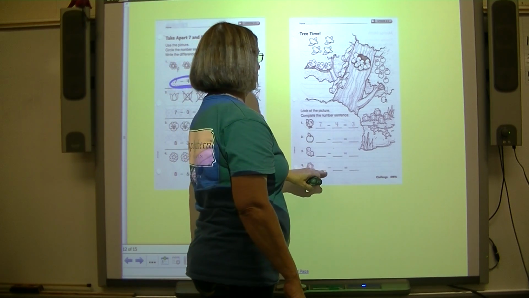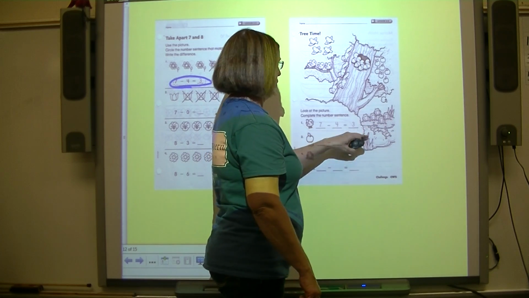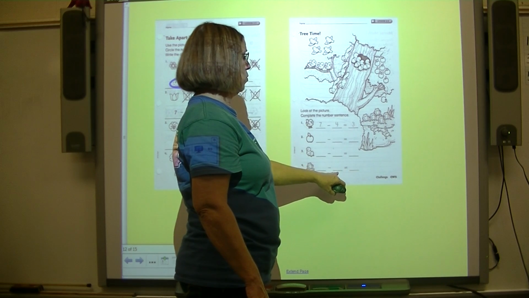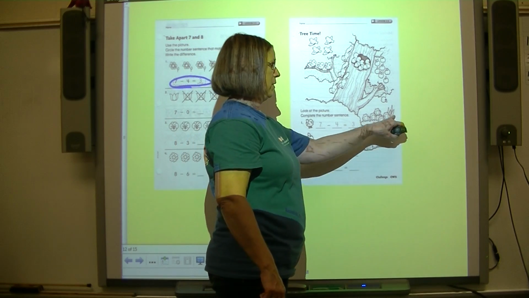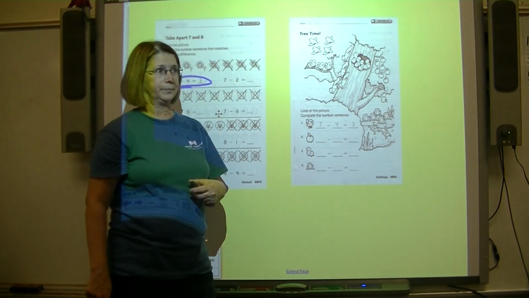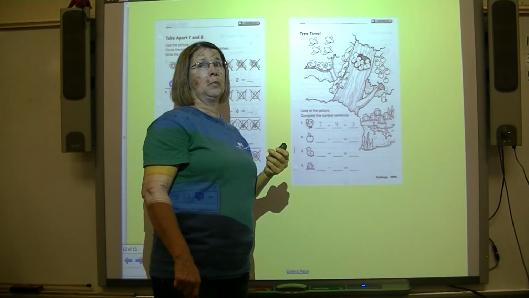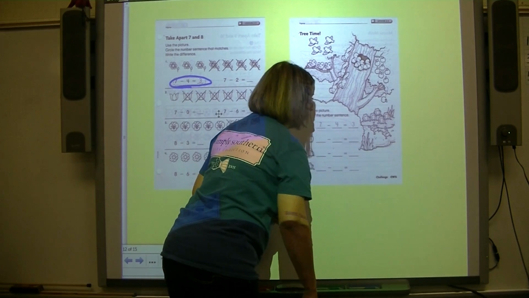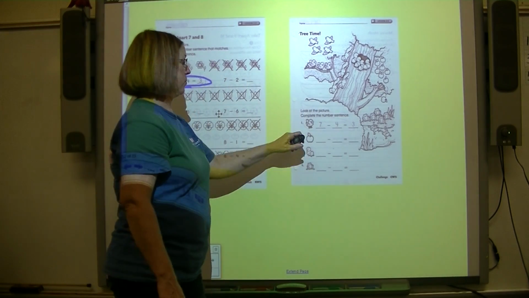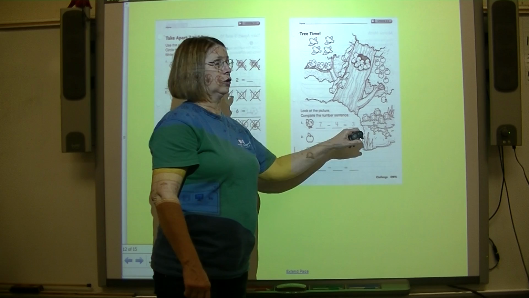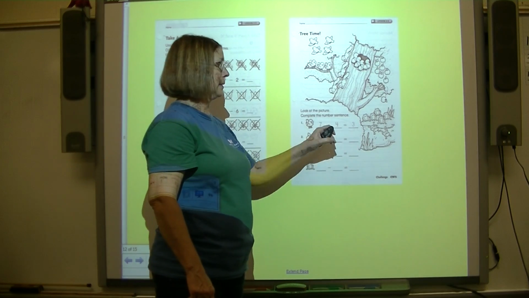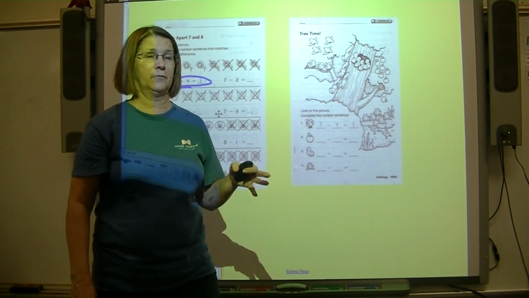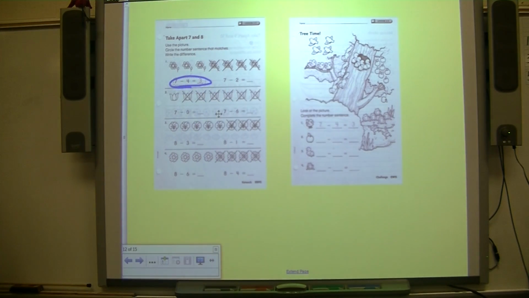All right, and then the last one's about frogs. Count all the frogs. That's your first number. The next number is the number of frogs that jumped into the water. And the last number will be how many frogs are left. So today we're still practicing subtraction from 10. The numbers and the symbols that you write are the subtraction sentence, and the answer you get when you subtract is the difference. All right, boys and girls, finish your practice.